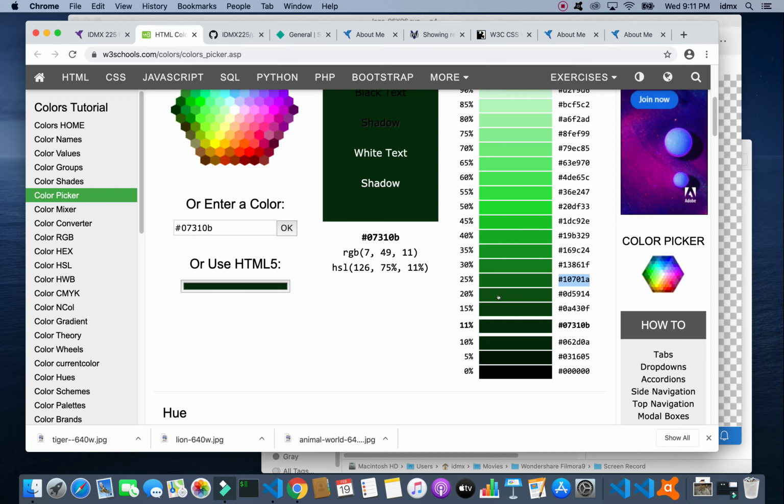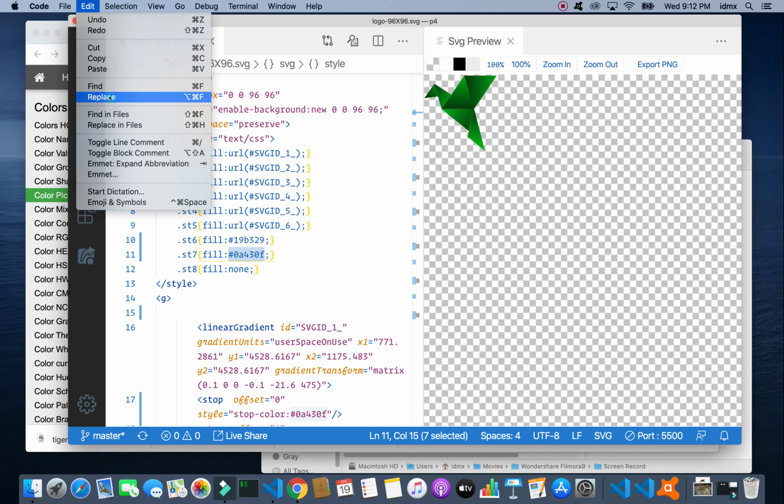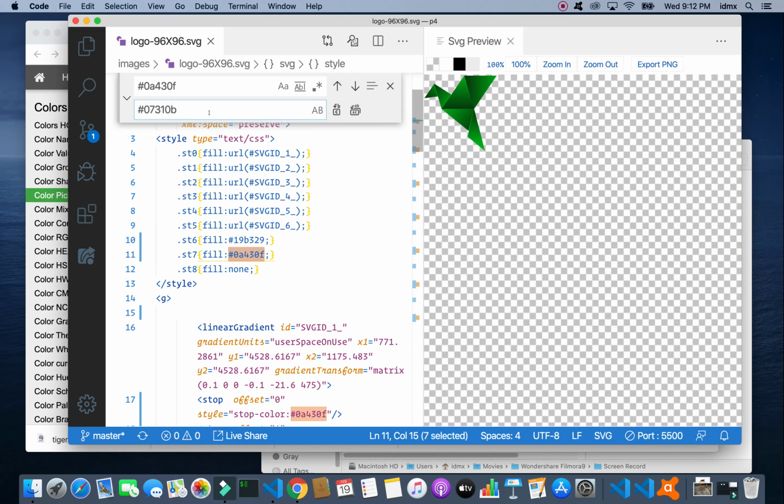We will try one more time. Let's see. What was the number? Let's go nice and dark. So I'm going to copy that using my keyboard shortcut, Command C, and try it one more time. See how that looks. That looks better. I'll leave it like that.